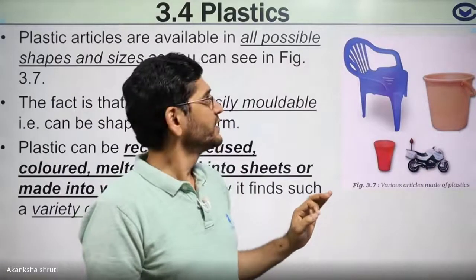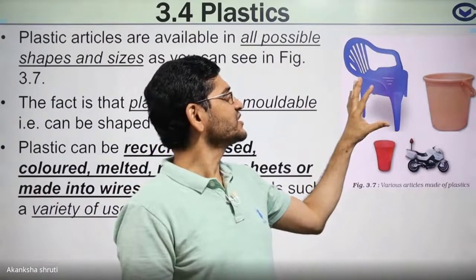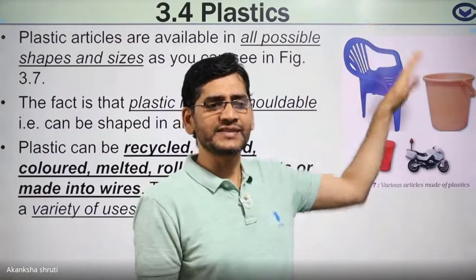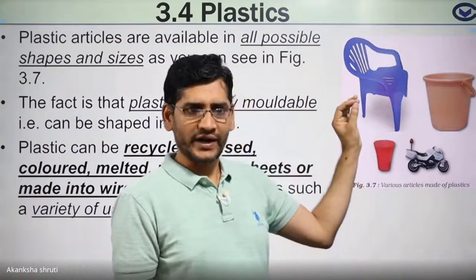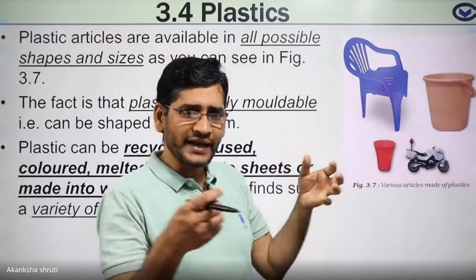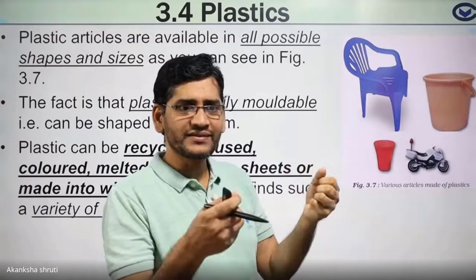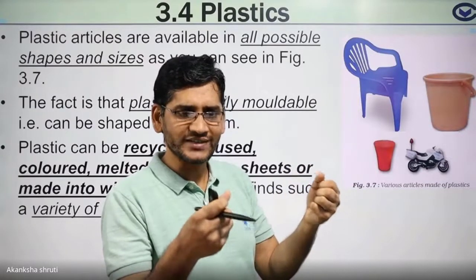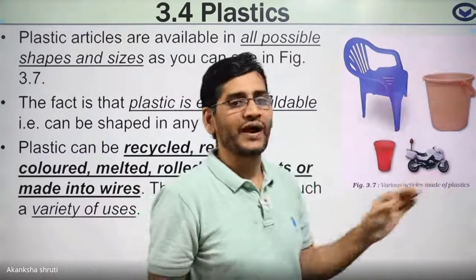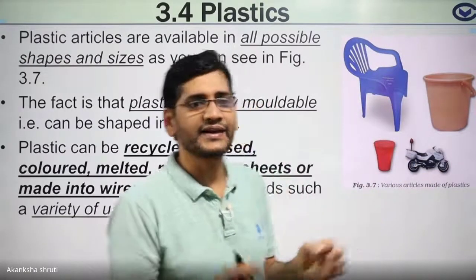Why? Because this plastic can be easily molded or casted or converted into different shapes. It is quite light. Also, it is quite durable and has higher strength, means it is quite strong. That's why this plastic is widely used in our daily life.